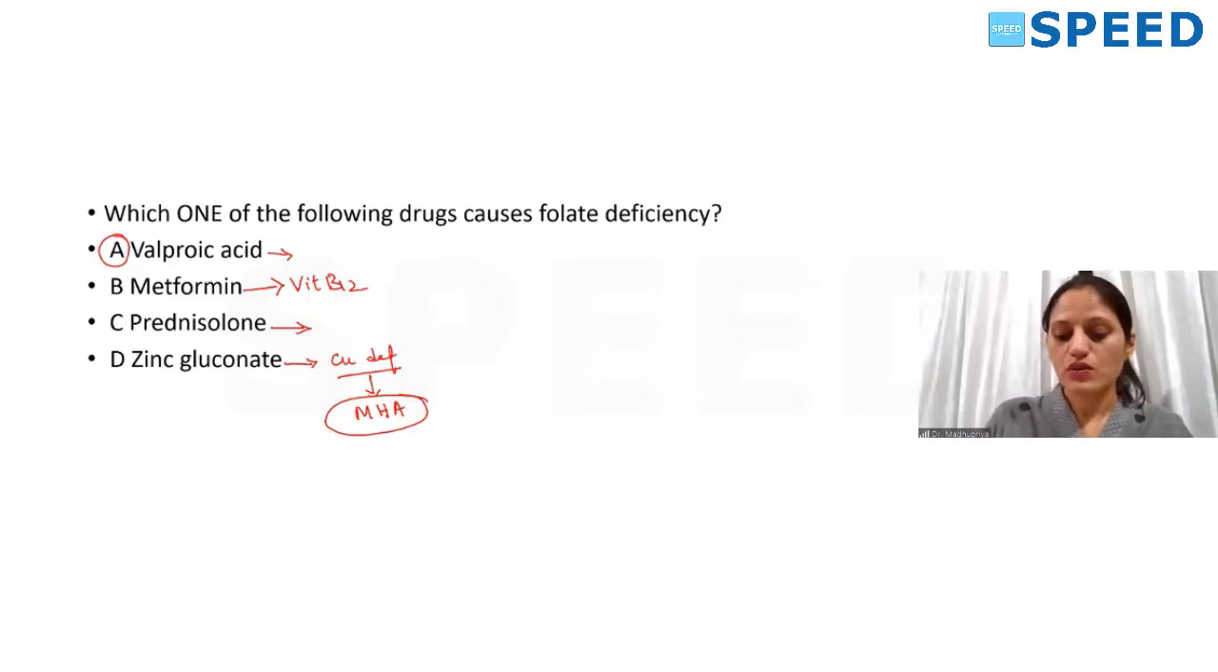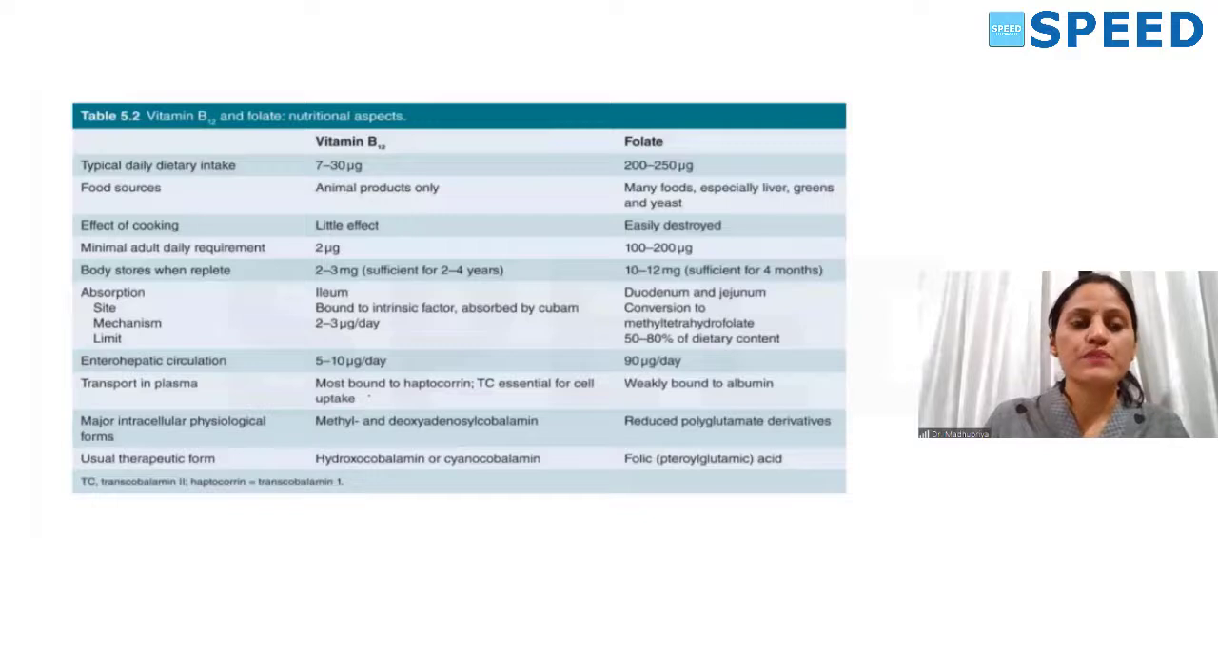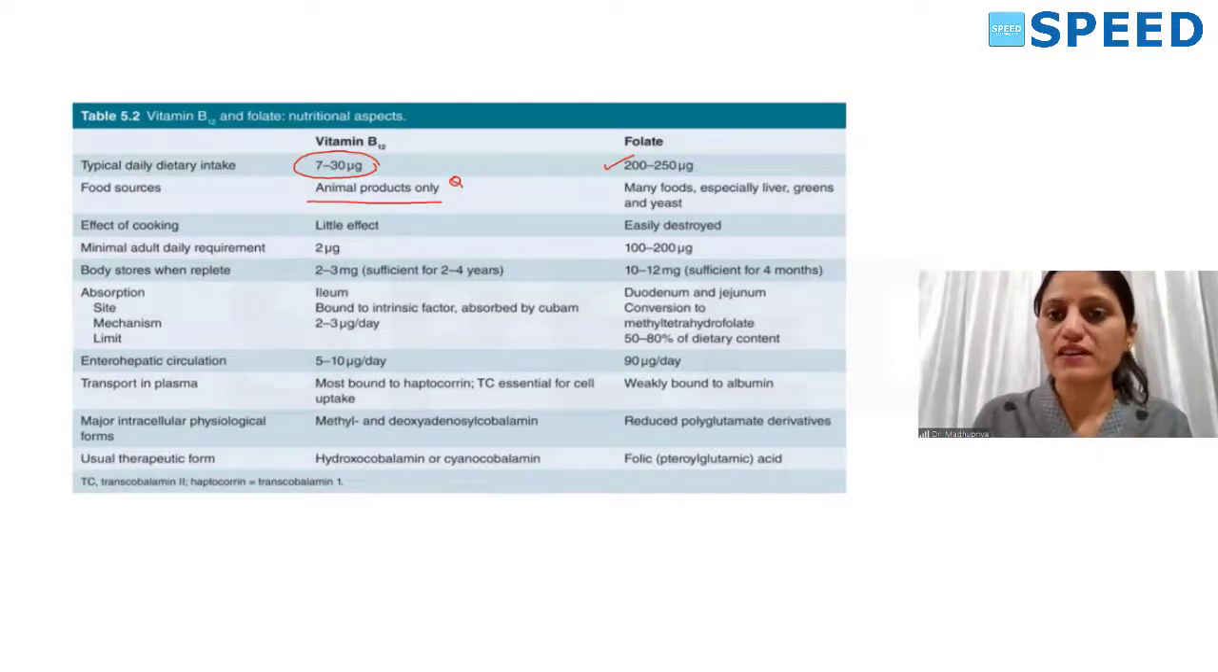Fine. Next, we'll see the differences between vitamin B12 and folate. It is the summary of whatever I explained. Typically, dietary intake of vitamin B12 will be 7 to 30 micrograms. Folate will be higher, 200 to 250 micrograms. Vitamin B12 is from animal products only. This was a question in the last NEET PG. Folate is from many foods, especially greens and those which contain yeast. Dairy products are good.